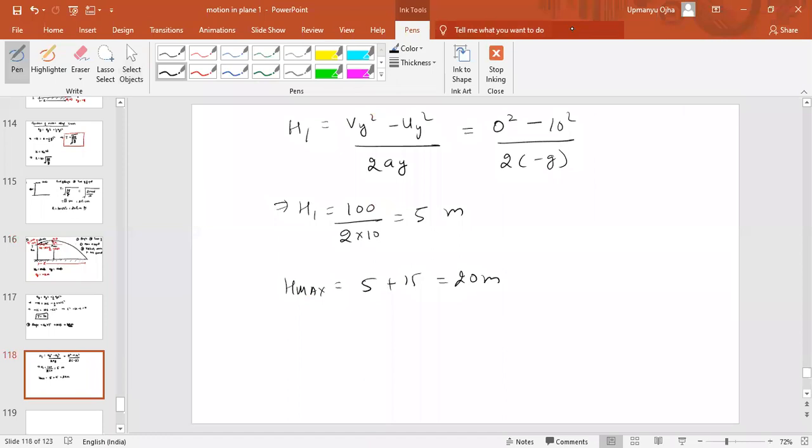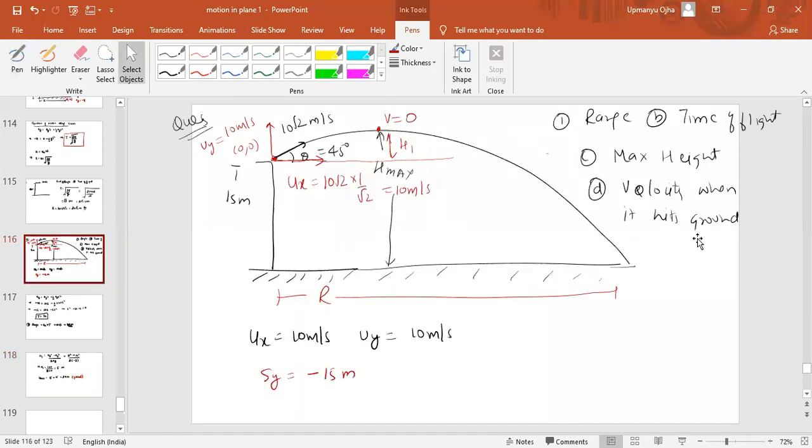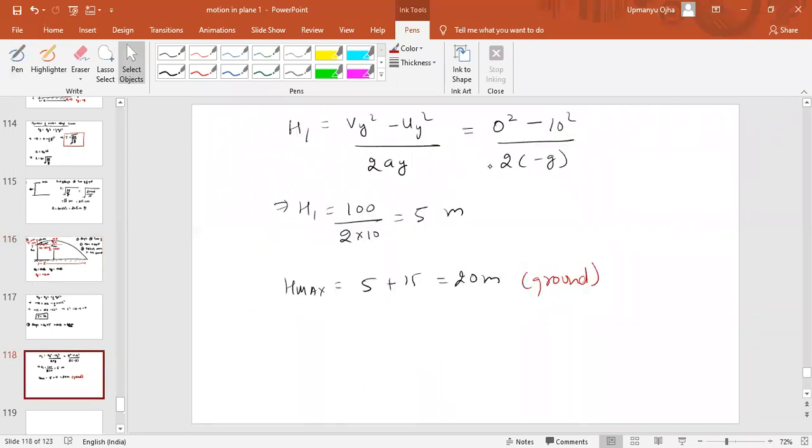Okay, 20 meter. Fine. So h max will be 20 meter from the ground. This is from the ground. Did you understand this or not? The maximum height from the ground is how much? 20 meter.